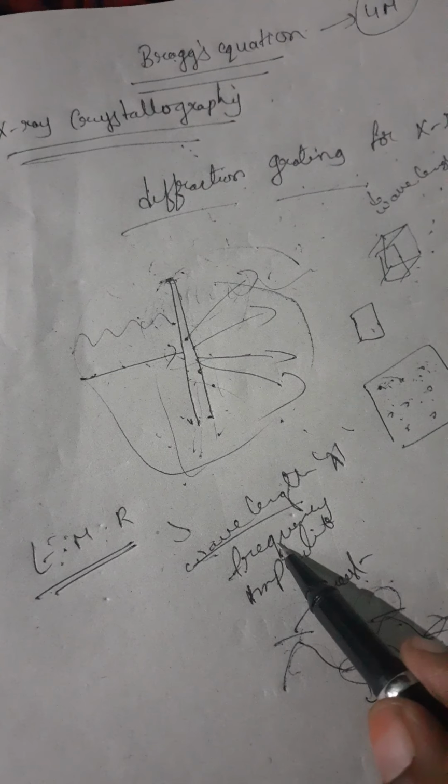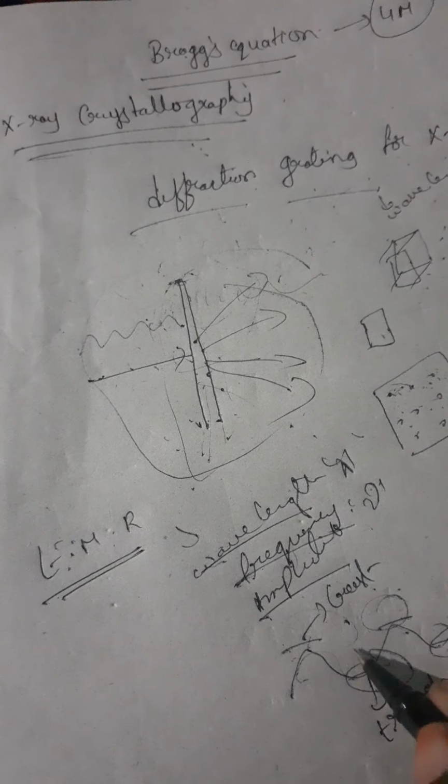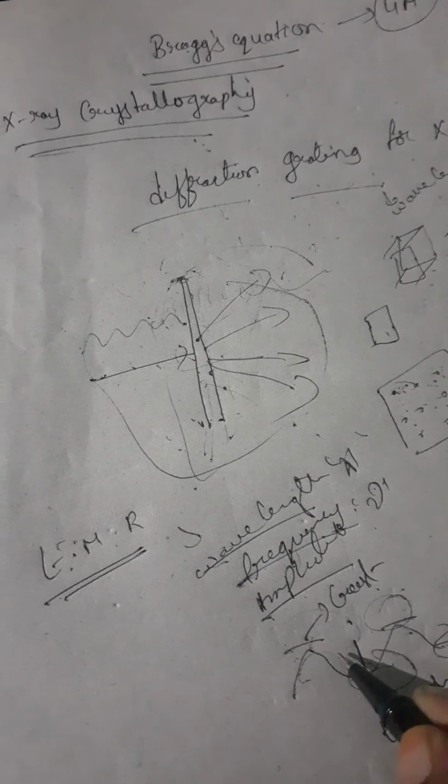Frequency is the number of waves passing in one cycle, indicated by mu. Amplitude is the maximum displacement of the wave.